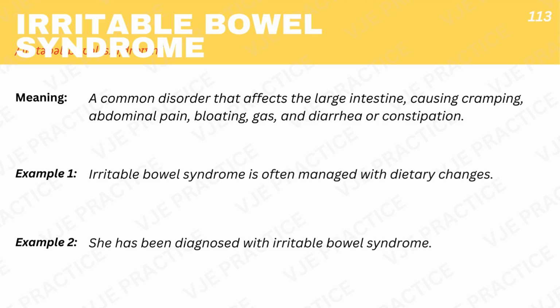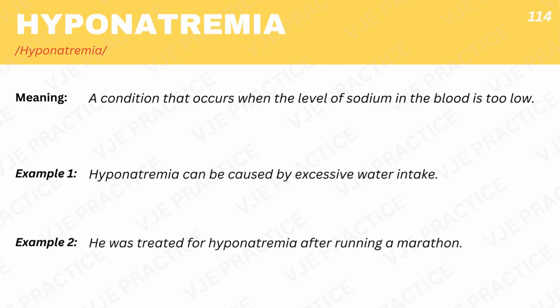Irritable bowel syndrome, a common disorder that affects the large intestine, causing cramping, abdominal pain, bloating, gas, and diarrhea or constipation. Example 1. Irritable bowel syndrome is often managed with dietary changes. Example 2. She has been diagnosed with irritable bowel syndrome. Hyponatremia, a condition that occurs when the level of sodium in the blood is too low. Example 1. Hyponatremia can be caused by excessive water intake. Example 2. He was treated for hyponatremia after running a marathon.